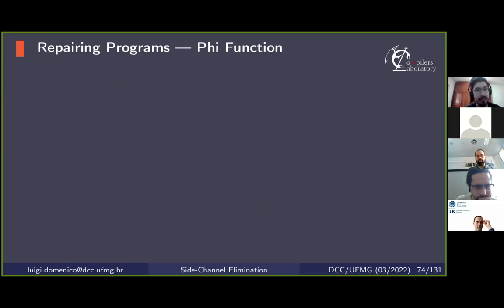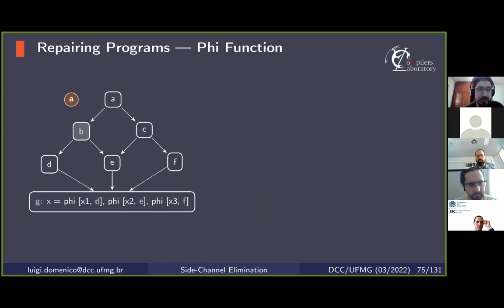The second step of the transformation is to fix phi functions. A phi function is just a special instruction that joins multiple definitions of the same variable. In this example, the basic block B is tainted, and after linearization, B will be linked to D and D to E. So the last block after linearization will have only two predecessors, E and F. And so the incoming value x1 will no longer have any incoming edge that it relates to. So the phi function is now broken.